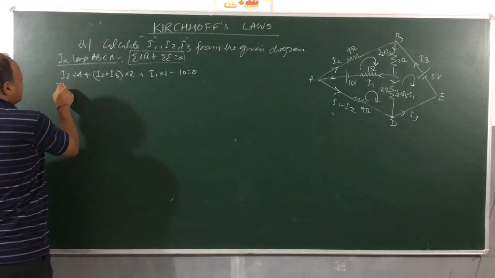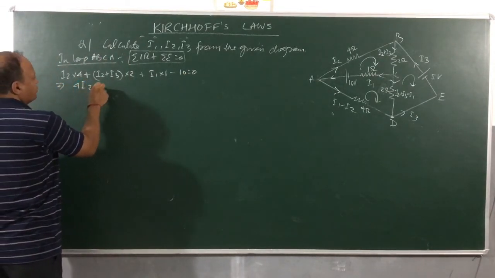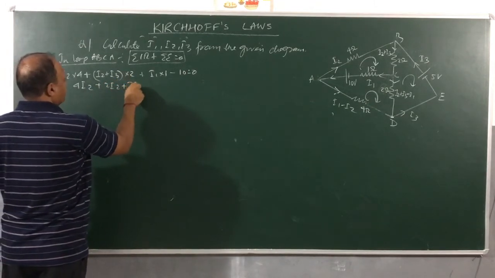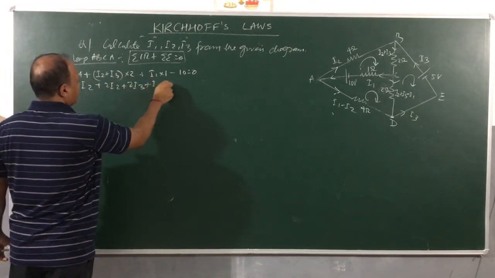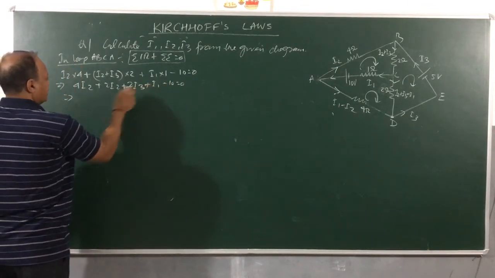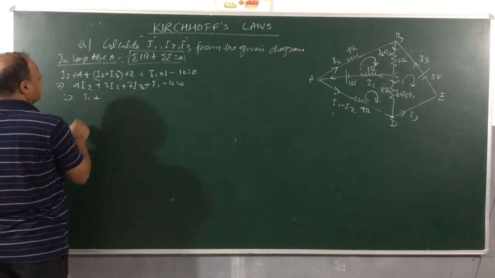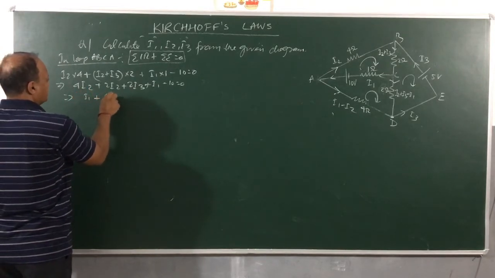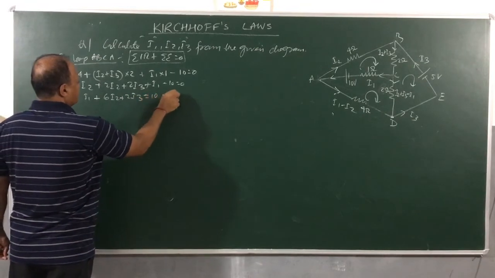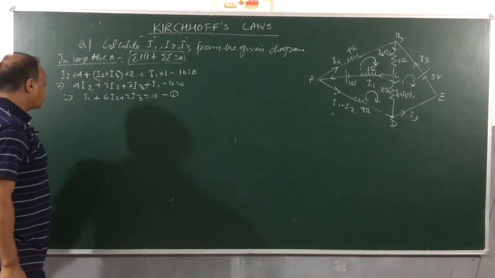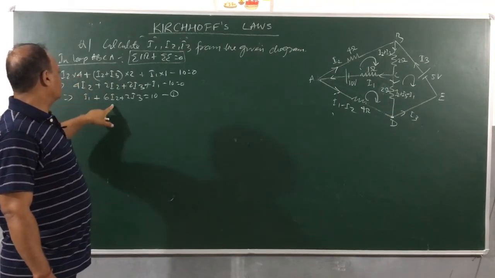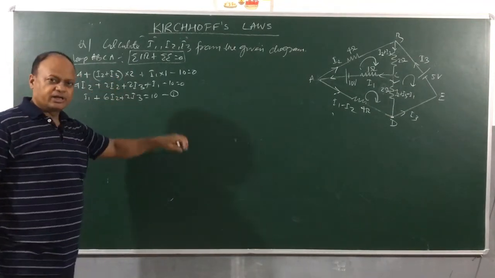Let us quickly condense this equation. 4I2 plus 2I2 plus 2I3 plus I1 minus 10 is equal to 0. And what do we get, children, here? I1 plus 6I2 plus 2I3 is equal to 10. This is our equation 1: I1 plus 6I2 plus 2I3 is equal to 10.